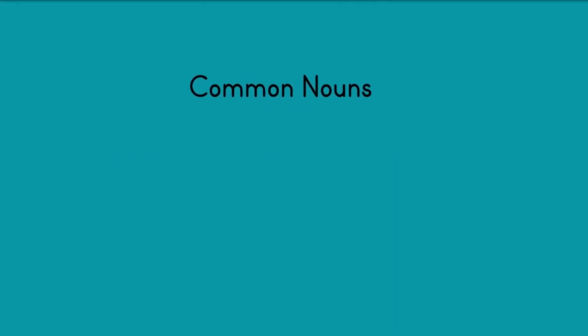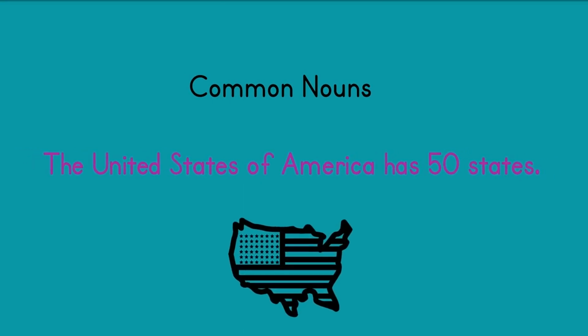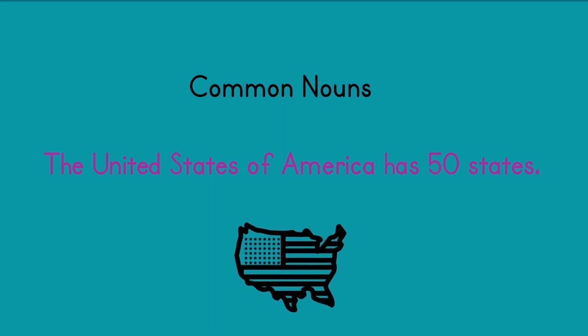Common nouns are generic names or words for people, places, and things that are undefined. They are only capitalized when they begin a sentence or are used in the names of proper nouns. In the example, the United States of America has 50 states. The first use of states is capitalized as it is part of a name, that is, the United States of America. The second use of states shows that states is a common noun, so it is not capitalized, as it is a common noun referring to a general state, region, or province within a nation.